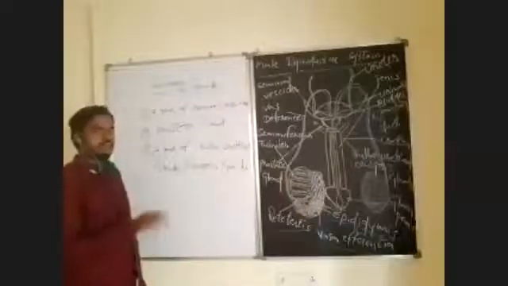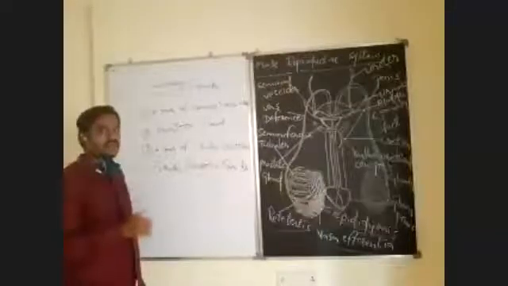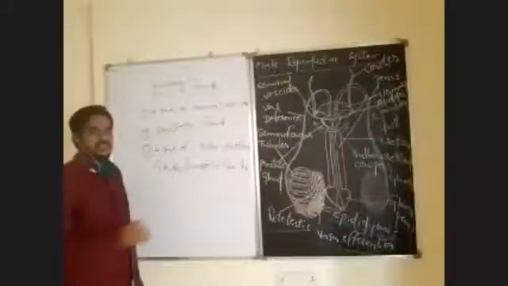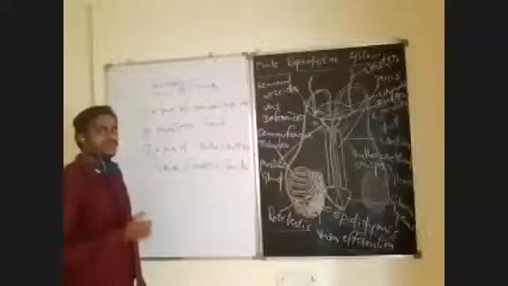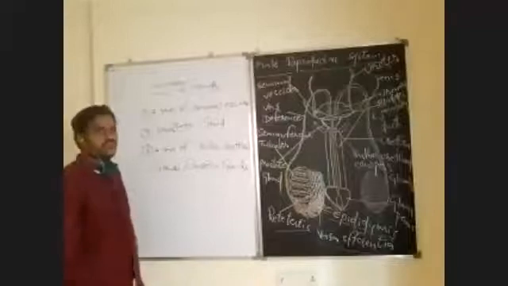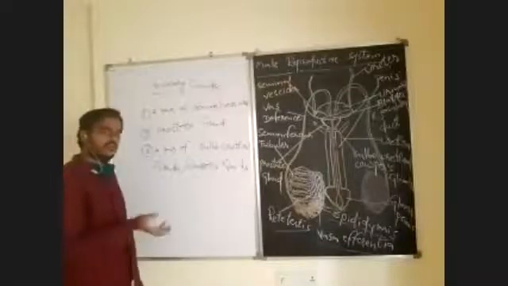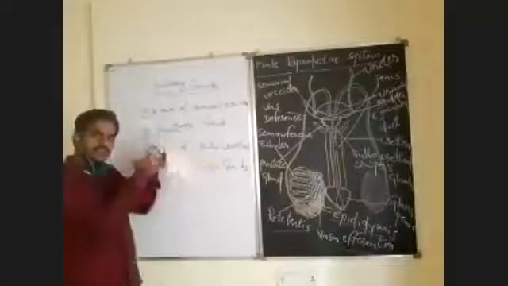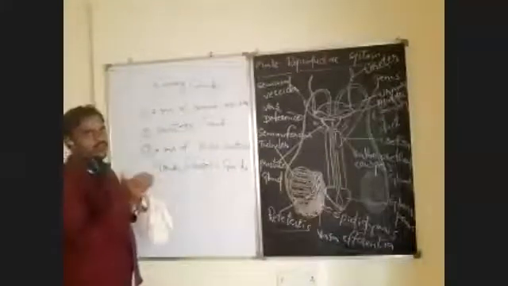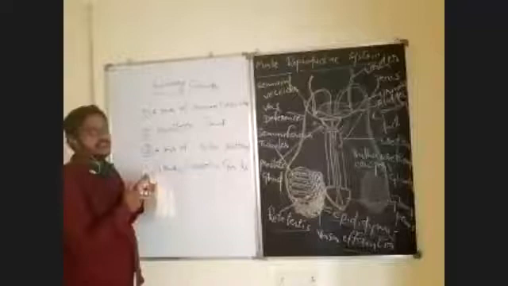After fertilization, a diploid cell, the zygote, is formed. The zygote undergoes repeated mitotic divisions known as cleavages, which convert the unicellular zygote into a multicellular embryo. In the embryonic stages, first the morula forms, then the blastula, which immediately converts into the blastocyst. The blastocyst travels through the fallopian tube and enters the uterus, where it attaches to the endometrium, the inner layer of the uterine wall. This attachment is known as implantation.